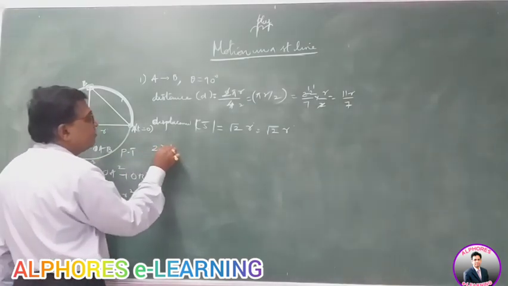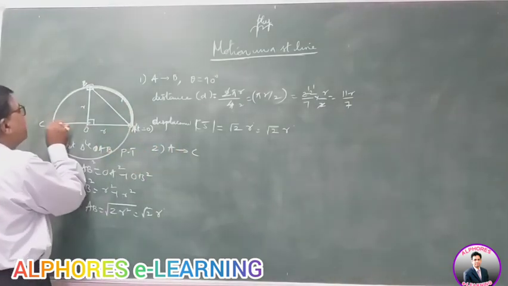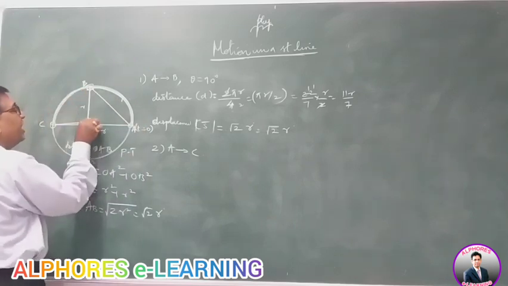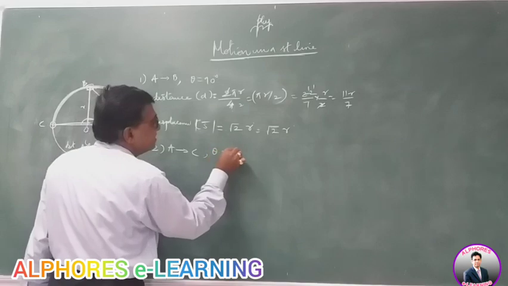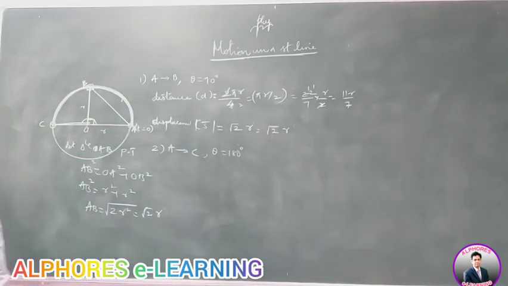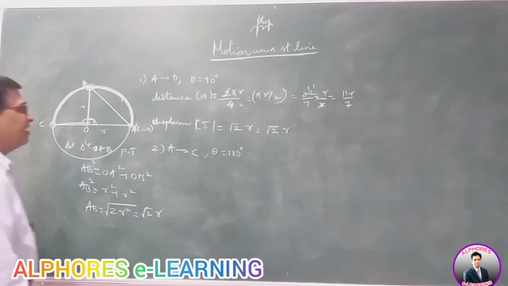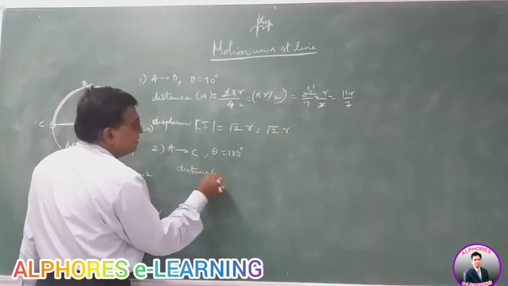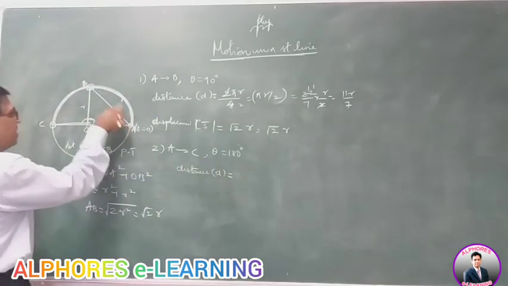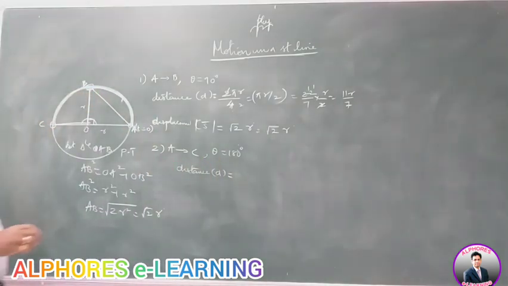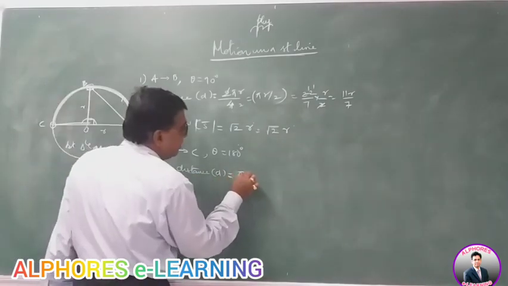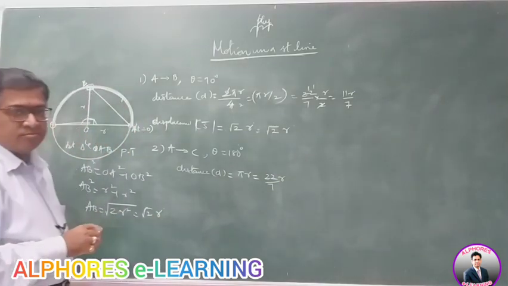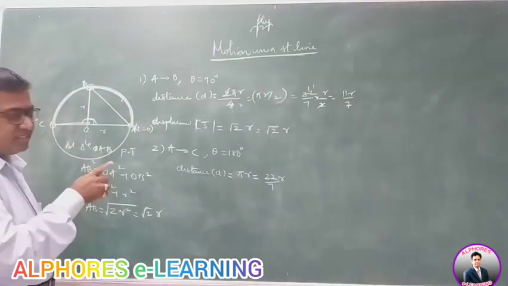Suppose the body moves from A to C. Now from A to C, the body has covered this path, so the total angle theta covered is 180 degrees. Then the distance covered by the body, D, is half the perimeter of the circle. So it is pi r, which is 22 by 7 r.